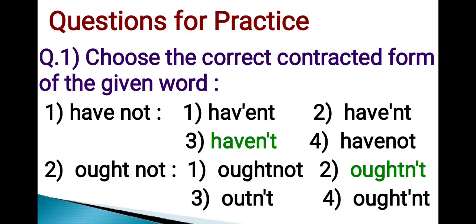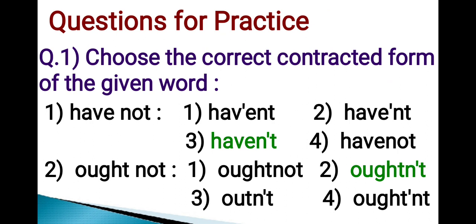Now, questions for practice. Question number 1. Choose the correct contracted form of the given word. And the given word is have not. Options are HAV apostrophe ENT, HAVE apostrophe NT, HAVEN apostrophe T, HAVENOT. Out of these 4 options, option number 3, that is haven't, is the correct contracted form of the given word. Hence, the correct answer is option number 3.